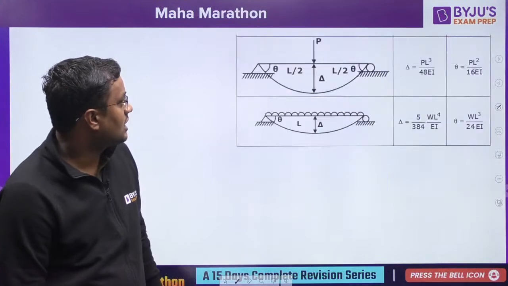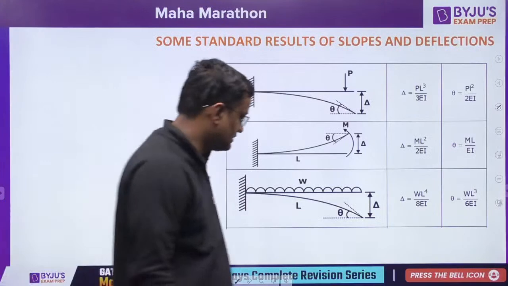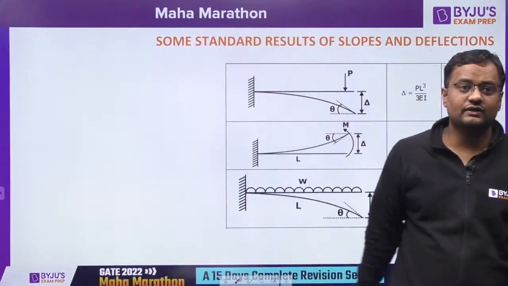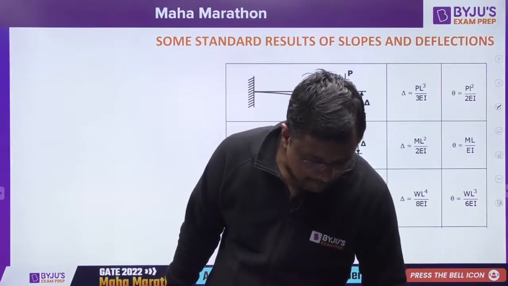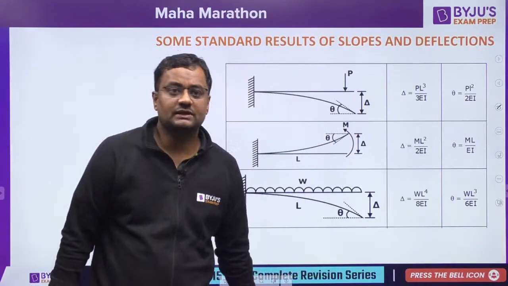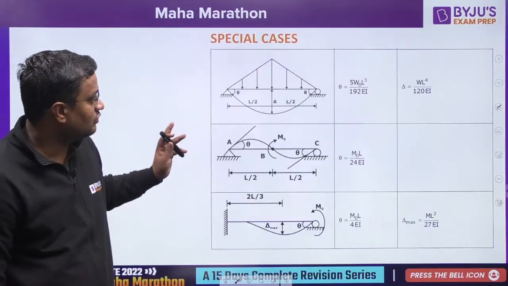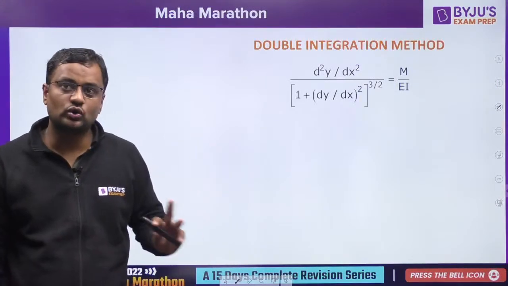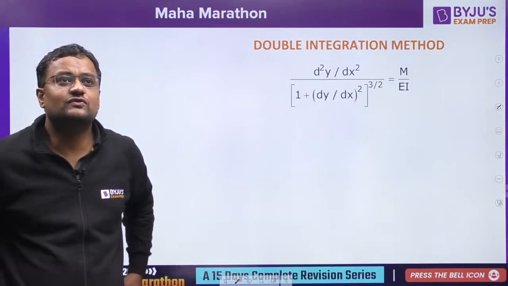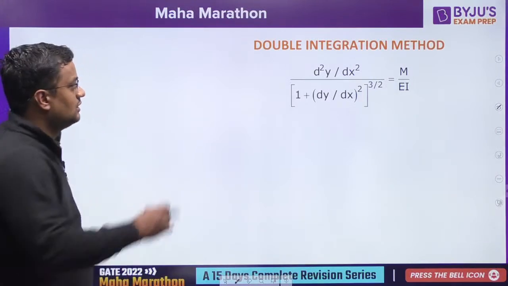Now the last chapter, deflection. Are you ready for this, guys? Please let me know. Okay, so there are some standard results, of course, that I'll give you in PDF. First one is the double integration method. How to use this, let me tell you. Weightage of SOM, around 7 to 8 marks it can be asked maximum.